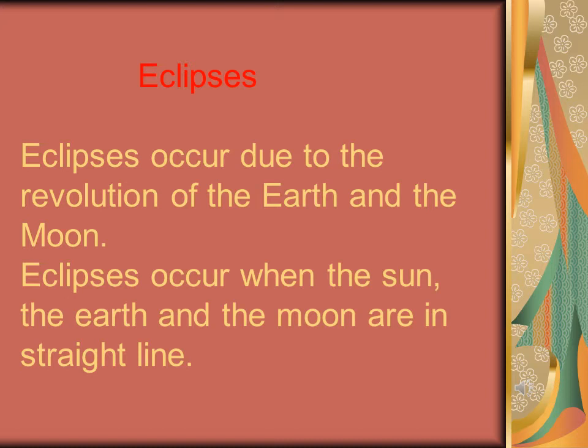So both the heavenly bodies, that is earth and moon, are always moving. So eclipses occur when the sun, the earth and the moon are in a straight line. They should be in a straight line, then only will the eclipse occur.